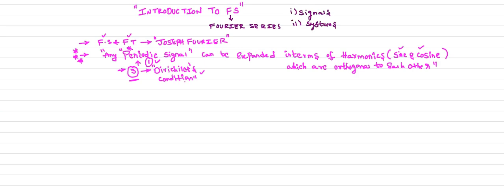So every periodic signal satisfying the Dirichlet conditions can be expressed in terms of the sine and cosine functions, which are nothing but the harmonics, and these sine and cosine functions are orthogonal to each other. I will explain three concepts here.